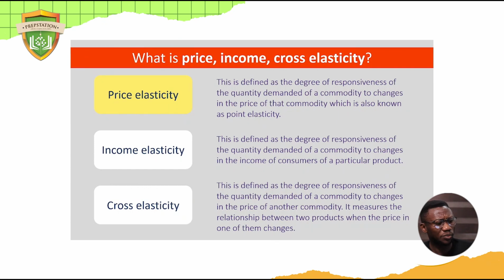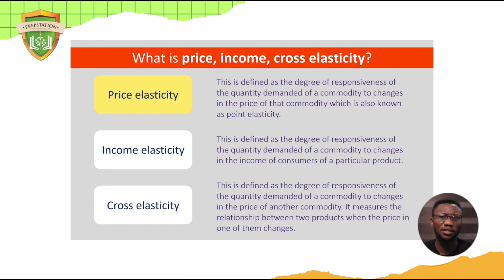Now, we've learned that price elasticity is the same as point elasticity. But we also have income. Sometimes not only price determines your demand, income sometimes determines it. So if your income increases as well, would you want to buy more of a product? Would you want to buy less of it? That's the question about income elasticity of demand.